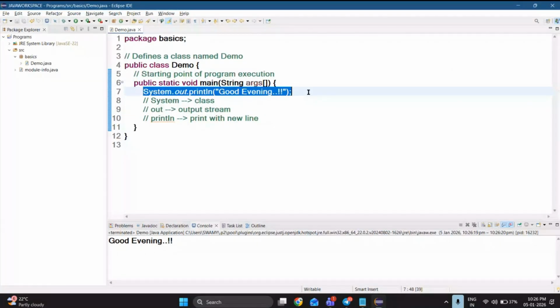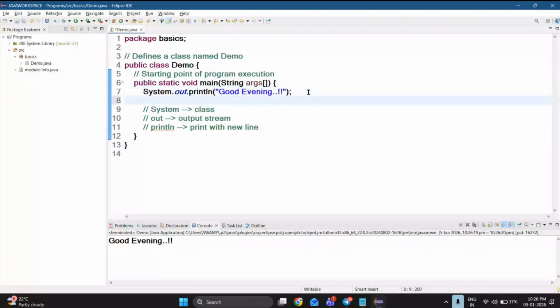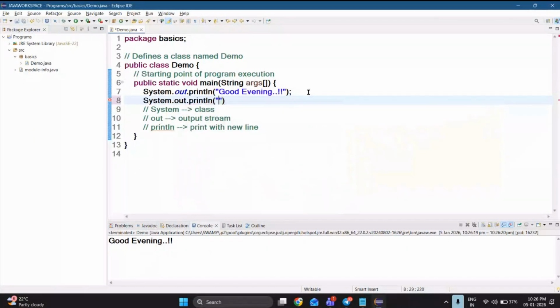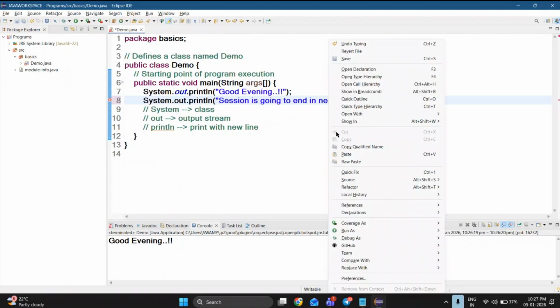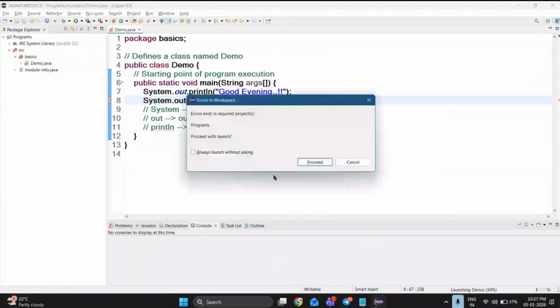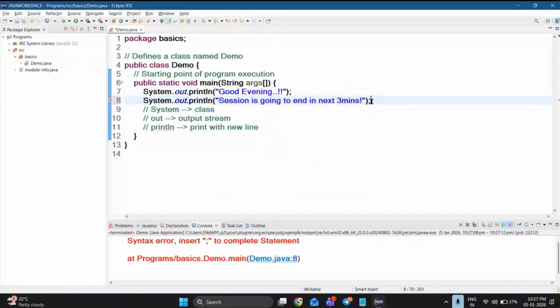If I write the same line of code again, system.out.println, session is going to end in next 3 minutes. Okay, let me execute this. I'm going to get good evening as the first message, and then, okay, I just forgot the semicolon.